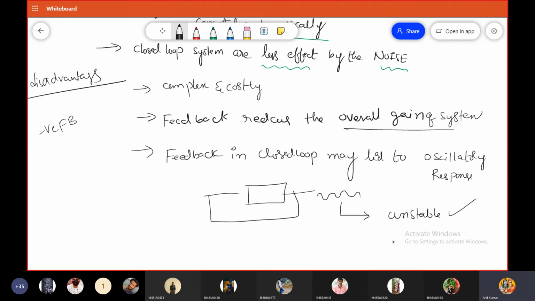Okay, this is one more disadvantage of the closed loop control system.